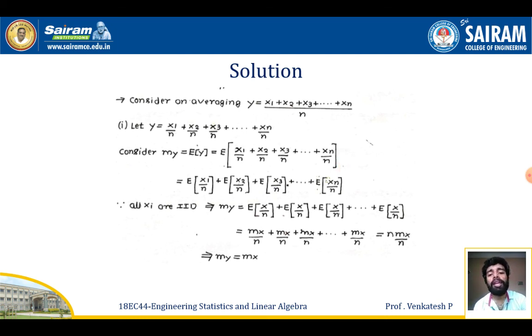So what will it be equal to? My will be equal to expectation of x by n plus expectation of x by n plus expectation of x by n plus so on, plus expectation of x by n, since the x's are IID random variables here. So it will be mx by n plus mx by n, till n times mx by n. If I add all this, the n times and the n in mx by n get cancelled, and I get the equation my equal to mx. That is, the mean of the random variable y will be equal to the mean of the random variable x. I got it.